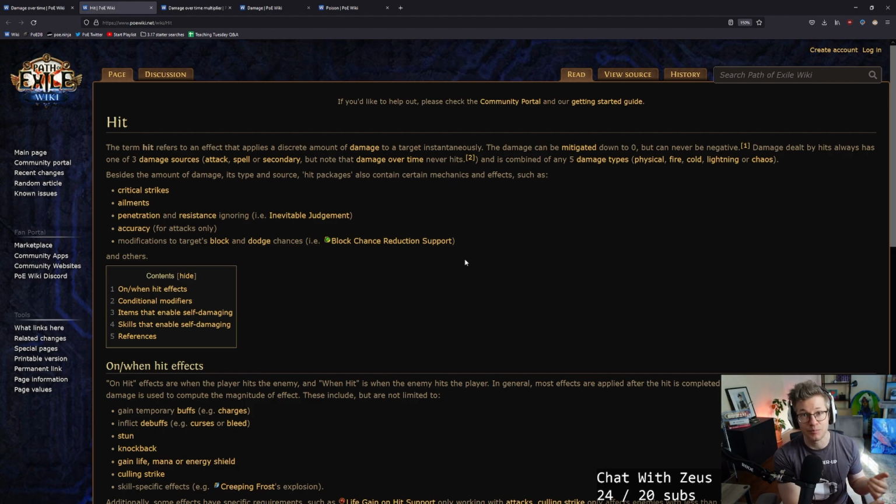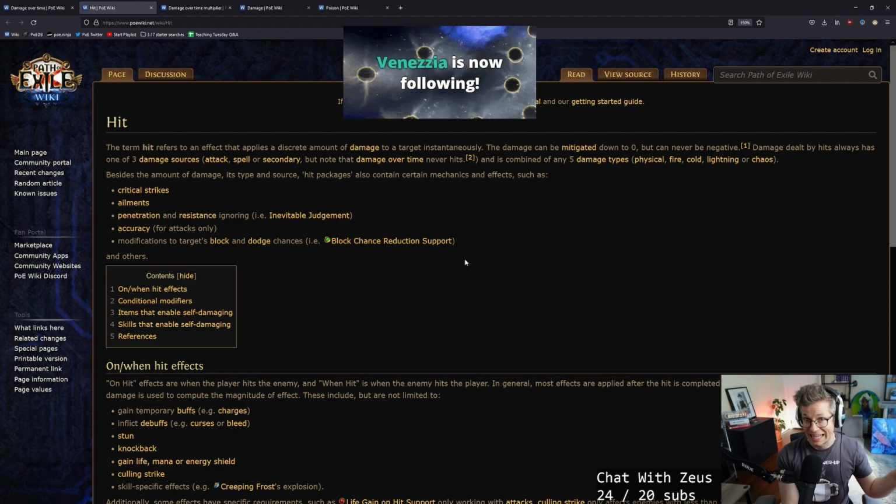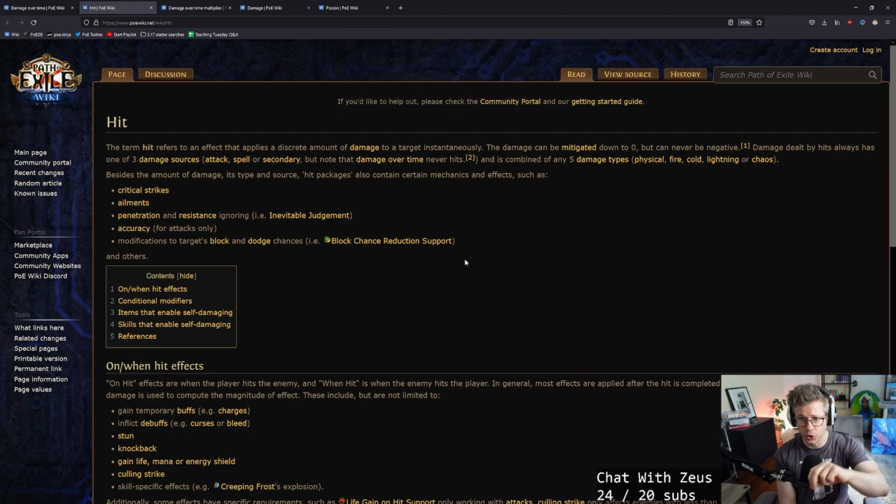There are things like penetration or chance to deal double damage or conditional increased damage, right? Increased damage against chilled enemies. Even if it doesn't explicitly say it in the game itself, which most of these things don't, you've got to study, you've got to acquire more knowledge: those things only apply to hits. The way that the damage shakes out is you want to put them in different categories in your head. If you see the word penetrate, or you see double damage, or even triple damage, or anything like that, or if you see something conditional, you have to memorize it because it doesn't say it in the game.